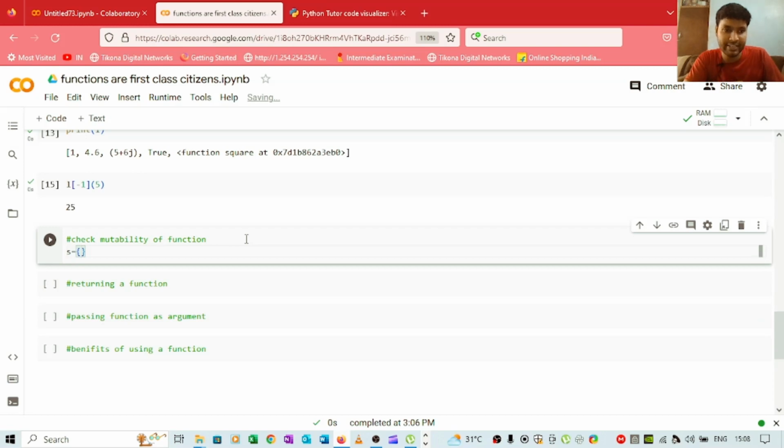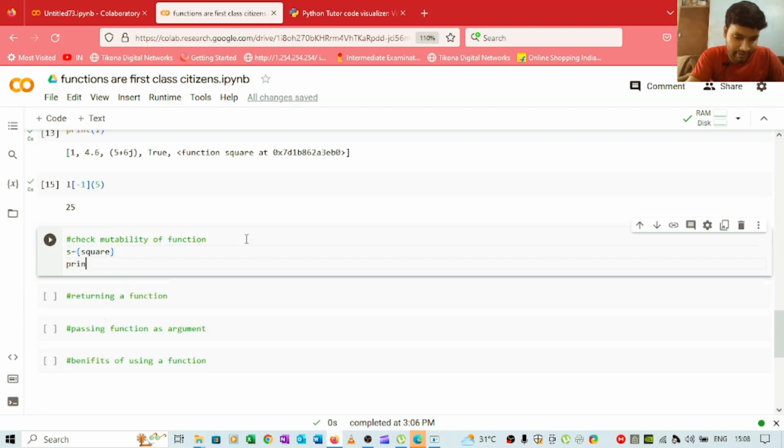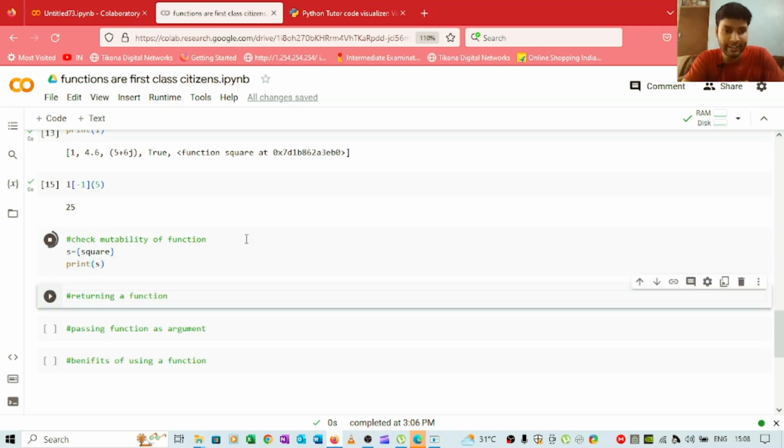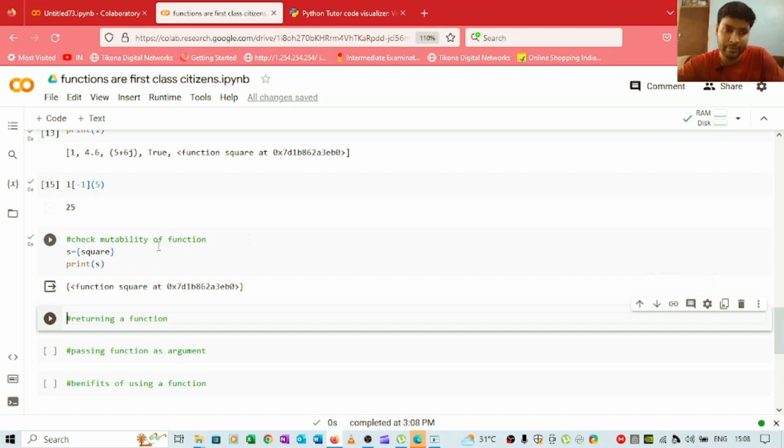So I will simply create a set. That's the syntax of an empty set, and because sets do not allow mutable data types, if I try to add square inside this set and you get the output, that means functions are immutable and you cannot make changes to a function. So here I will try to print s directly, and you can see we will not get any error. Instead we are getting the complete function. That means functions are immutable.